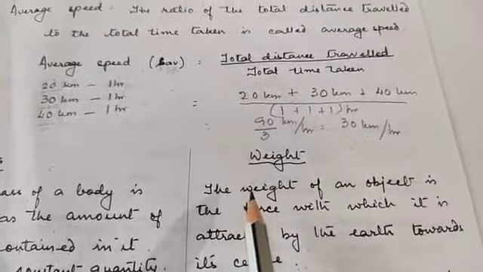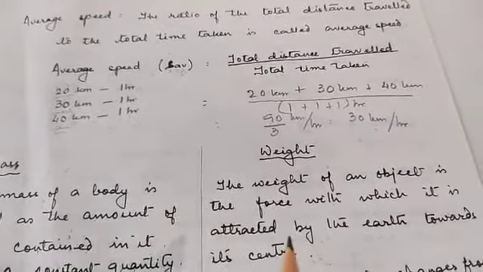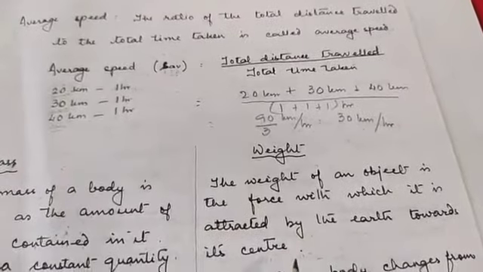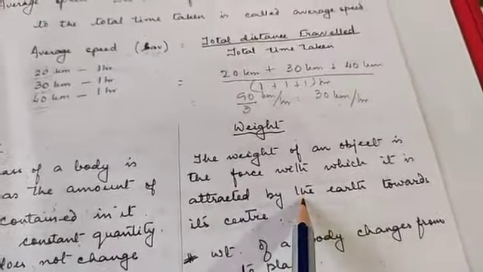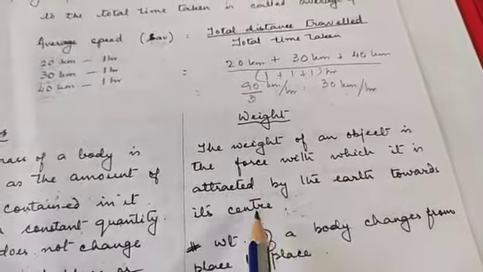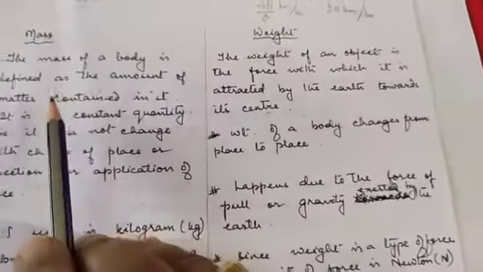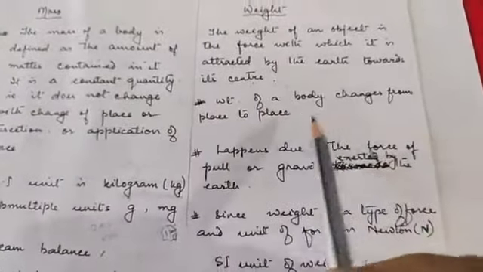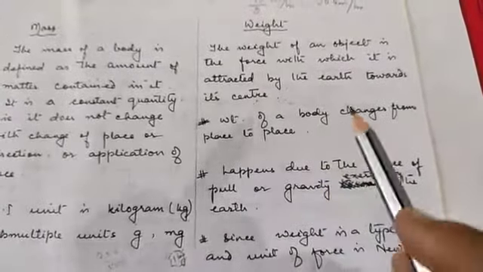Now, what is weight? When force of gravity acts on mass, that means there is a pull. Okay, force of gravity means the force with which the body is attracted towards the earth. When force of gravity acts on mass, it becomes weight. Okay, so weight of an object is the force with which it is attracted by the earth towards its center. Mass of an object always remains the same. It is a constant quantity. It does not change. But weight of a body changes from place to place. Why? It happens because of the force of the pull or the gravity exerted by the earth.